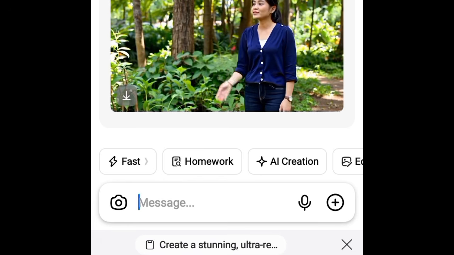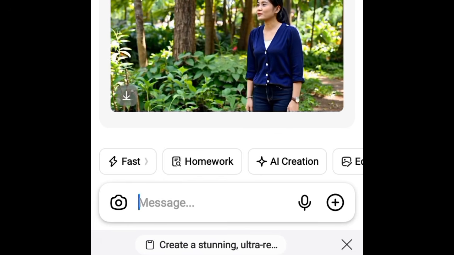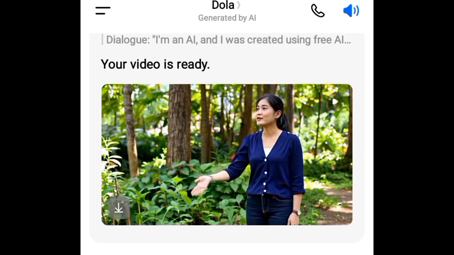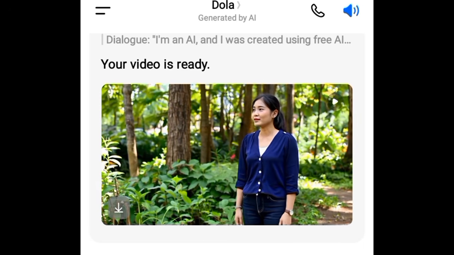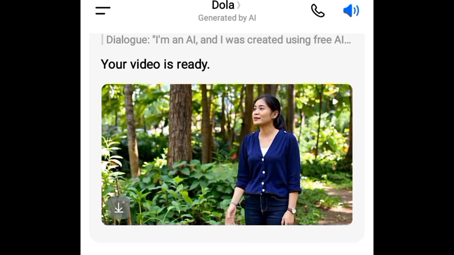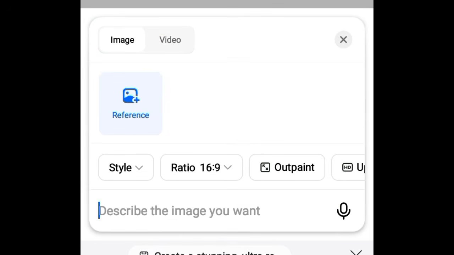Once you copy the prompt, come over to the app, click on it to open, and then sign in. You can sign in with your Google account or your email address, any of these is okay. Once you sign in and proceed, it will take you to this interface. Here you can click on create. If you click on create, it will take you down here where you can create. This is just the shortest way to get to this point for you to create your video. Once you click on create, if you want to create an image, select image.